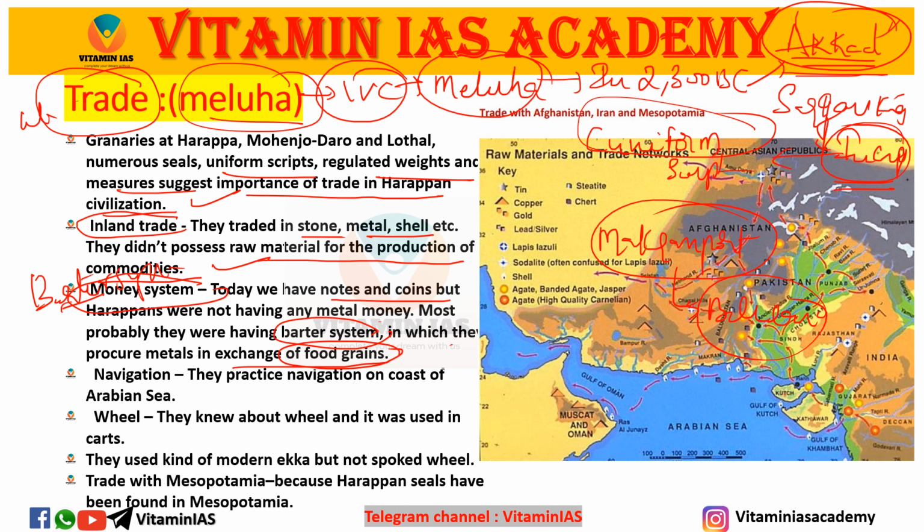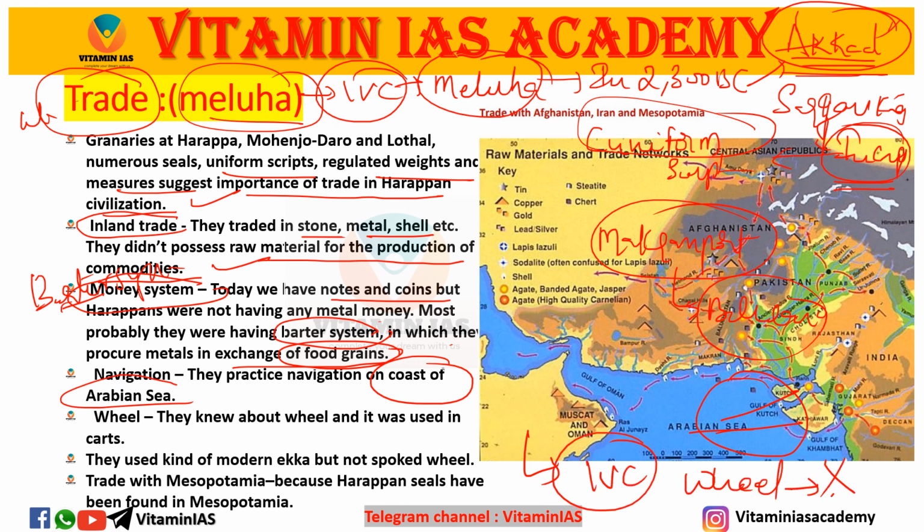And navigation: they practiced navigation on the coast of the Arabian Sea, because you can see this is the coast of the Arabian Sea. This is the navigation place for them. They used a kind of modern ekka, but not a spoked wheel. IVC people knew the wheel, but not the spoked wheel.